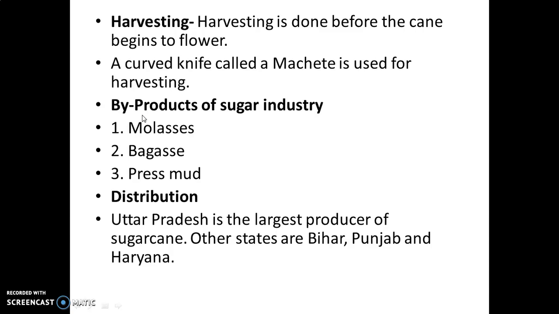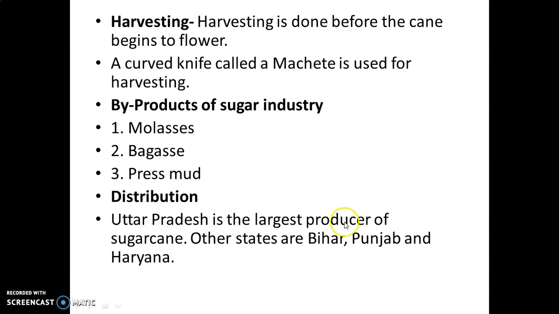Now after harvesting, the processing part is, first we used to convert the sugarcane into sugar. But when we convert the sugarcane into sugar, some byproduct leftover part we will get. One is molasses. Molasses is a dark brown syrup which is used for making alcohol. Next is bagasse, white crushed part that is used for making cardboard, paper, etc. Sticky substance also we get during processing, and this press mud is used for making carbon paper, polish, wax, etc.